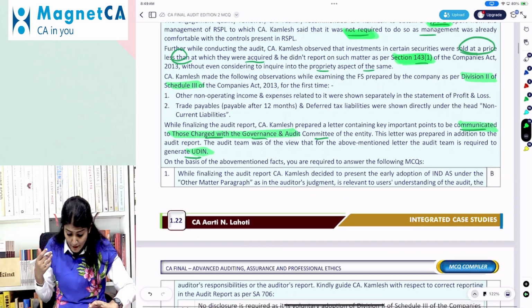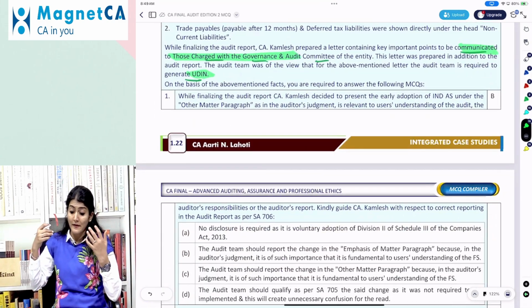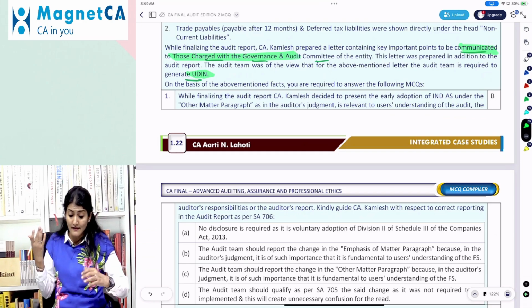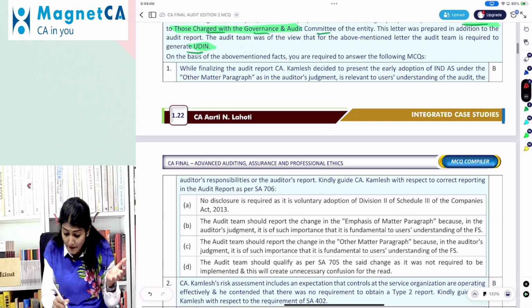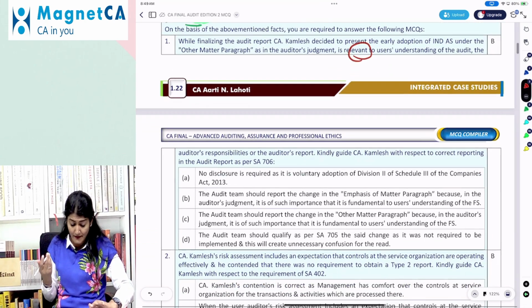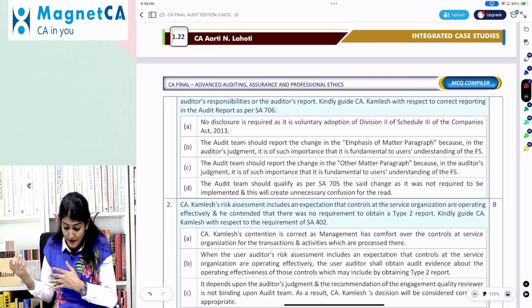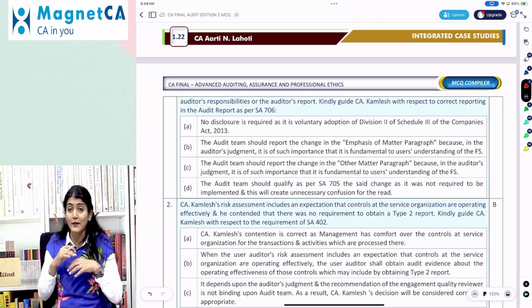While finalizing the audit report, CA Kamlesh decided to present the early adoption of Ind AS under the other matter paragraph, as in the auditor's judgment it is relevant to the user's understanding of the audit, the auditor's responsibility, or the audit report. Kindly guide CA Kamlesh with respect to the correct reporting in the audit report.